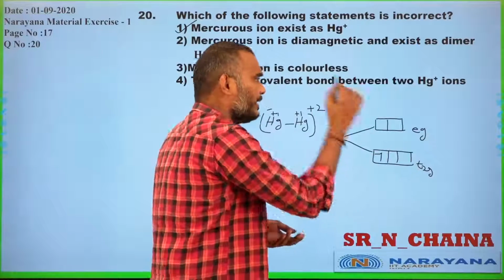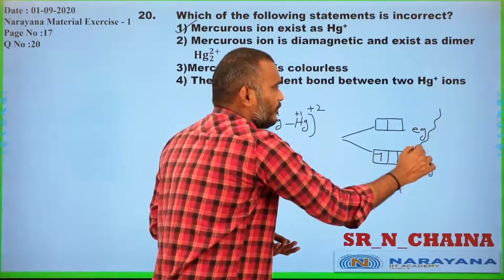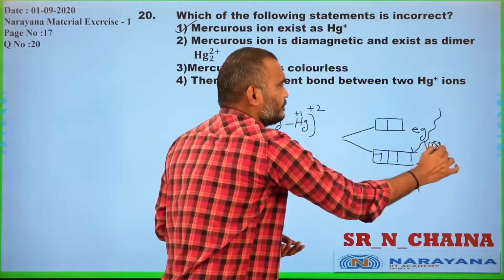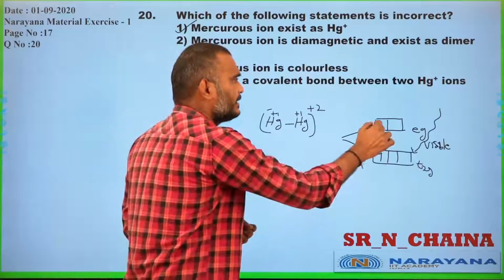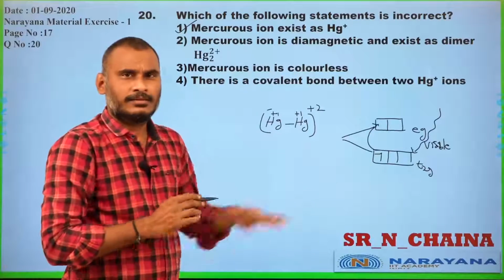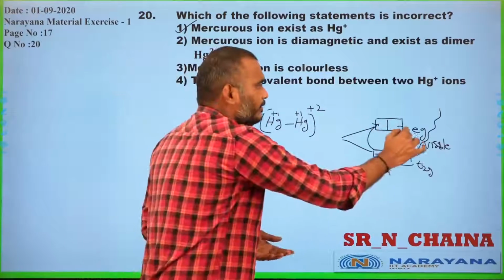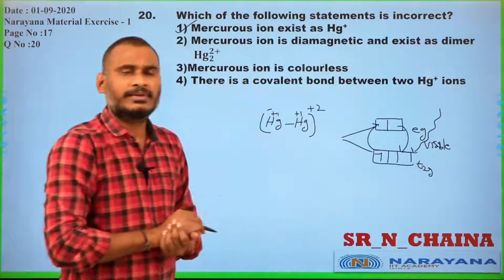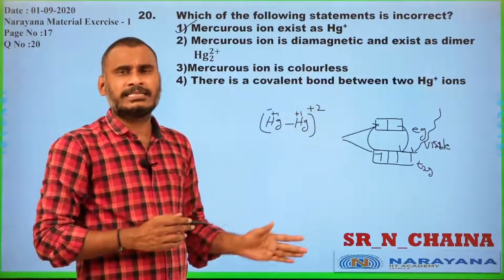If one unpaired electron is present, by taking visible light energy, my electron gets excited from t2g to eg and de-excited from eg to t2g, depending upon the eg and t2g energy levels.